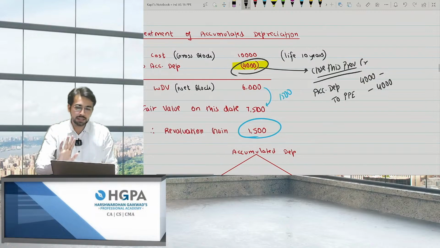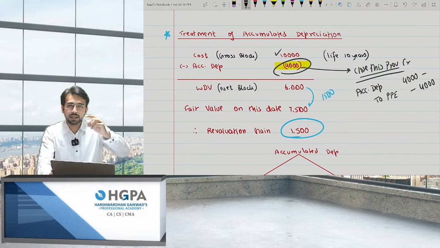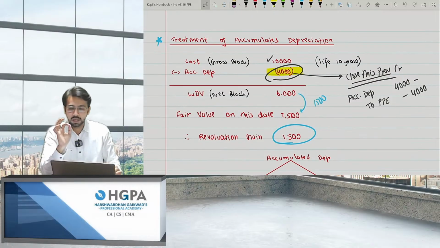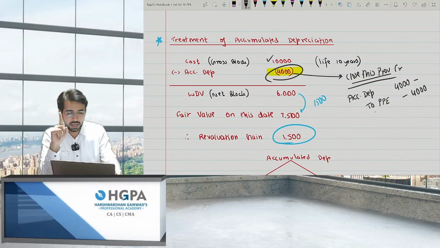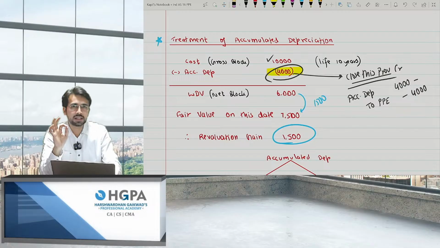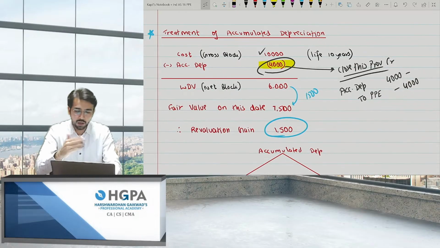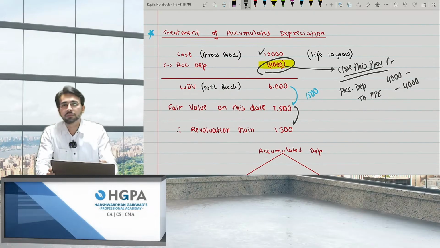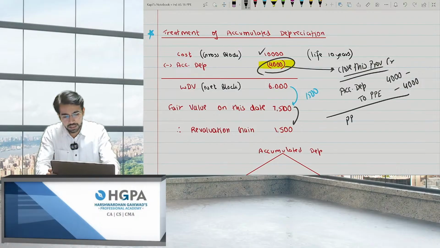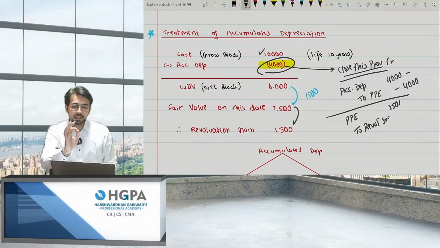That means the value of the asset now becomes 6,000, because initially I recorded 10,000 and now I decreased by 4,000. And now for the 1,500, the second entry will be PPE account debit to revaluation surplus, as discussed. Revaluation surplus 1,500. You will add 1,500 to the cost of the asset. That means the value will now be 7,500.